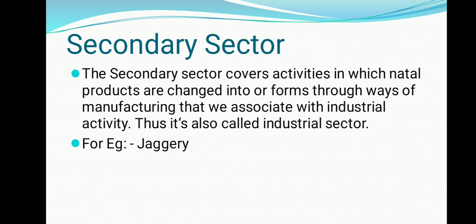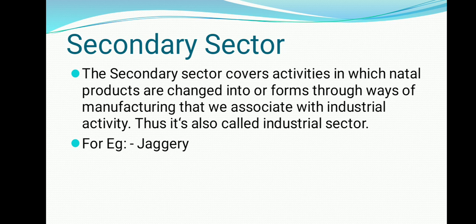And similarly, we get sugarcane in primary sector. And what do we do in secondary sector with the sugarcane? We make jaggery from it. And we get wheat also in the primary sector, but ultimately we use wheat in producing so many other objects such as biscuits, right? So this is the work in the secondary sector.